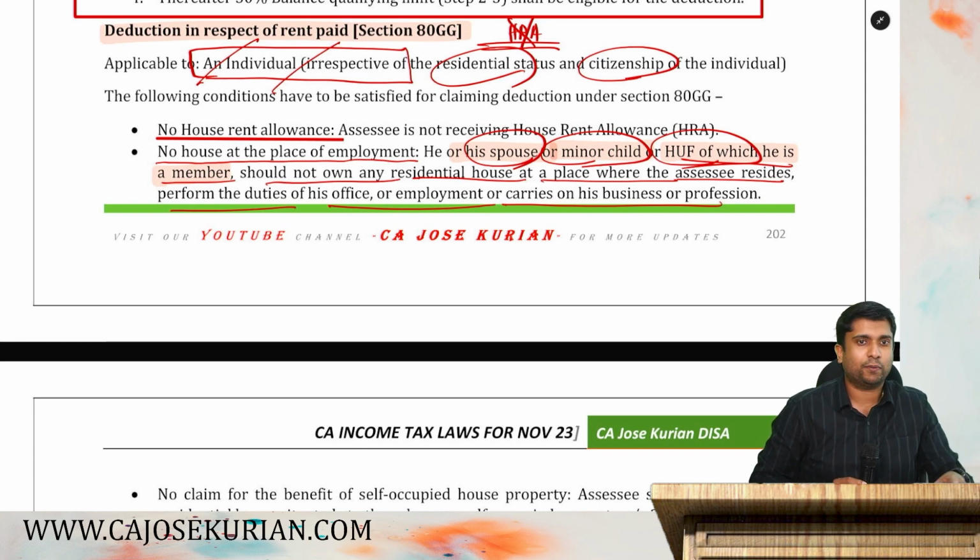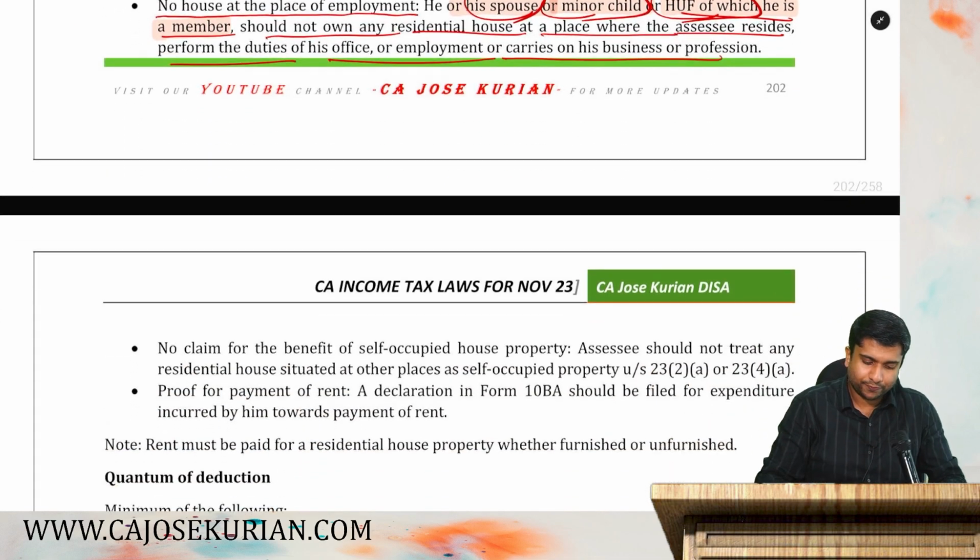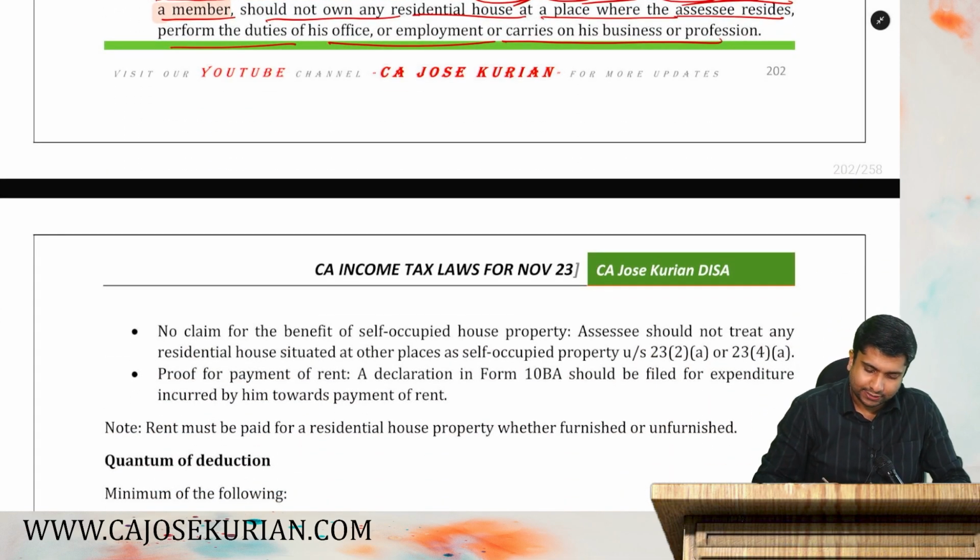But there should be a proper rent agreement and you should pay the rent. It is not like simply saying, yeah, I'm paying rent to my parent. You should have a proper rent agreement and you should pay a proper rent. That's it. Then the next point is there should be a proof of rent payment and no claim for the benefit of self-occupied property.